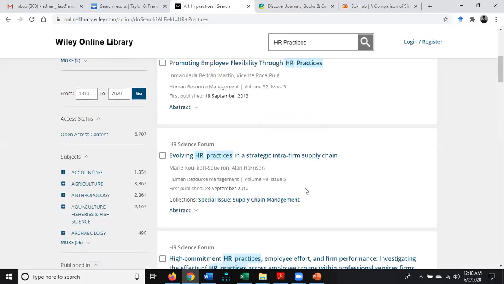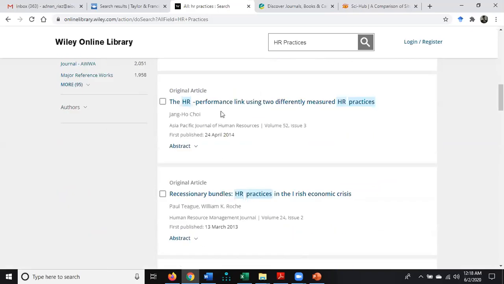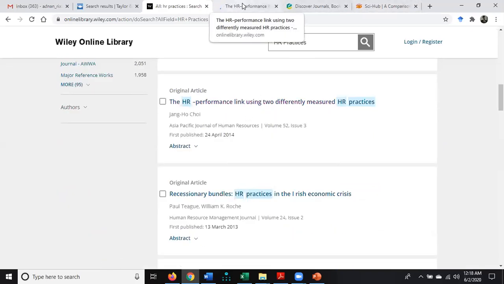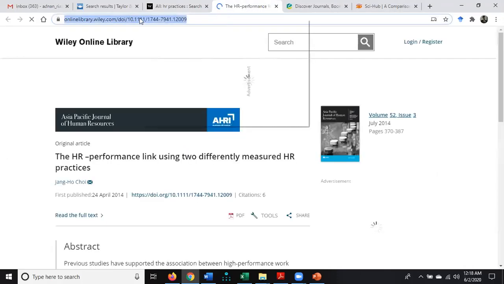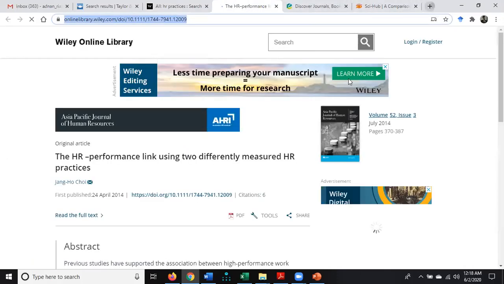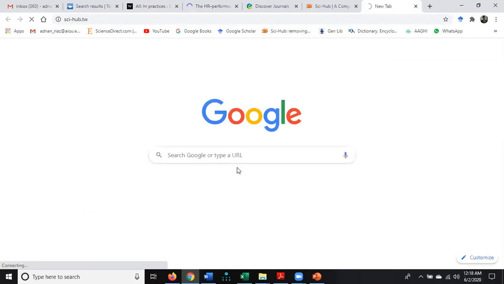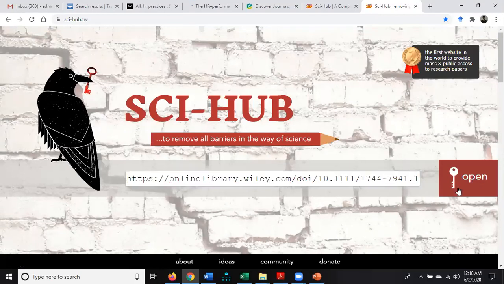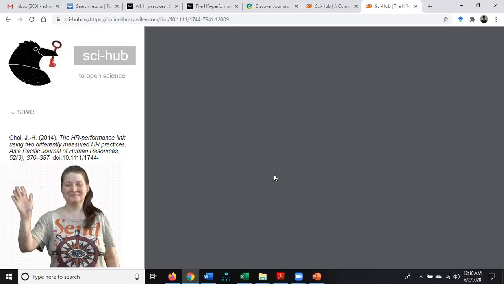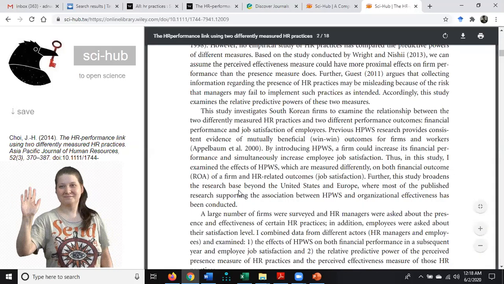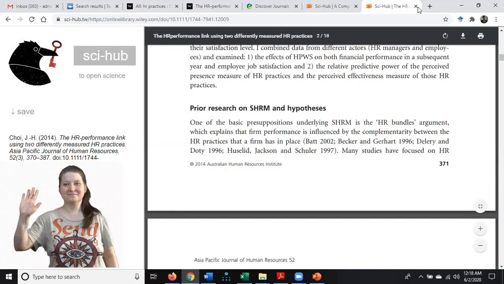So I got a few papers, and I'm going to download this paper. The process is the same. I'm going to copy the URL and paste it in this Science Hub. So the paper is now with you.